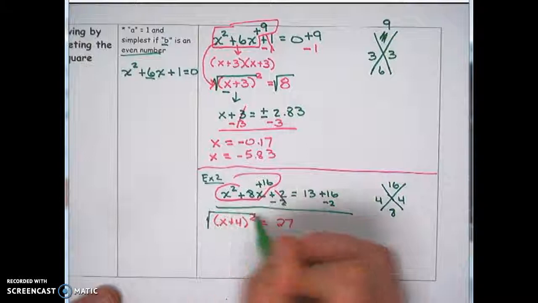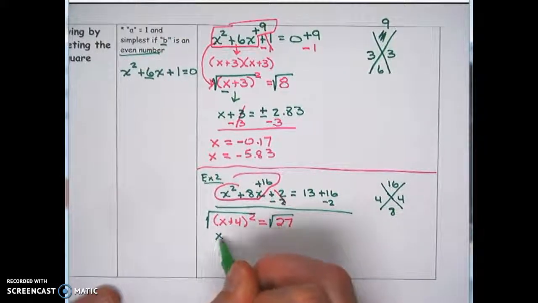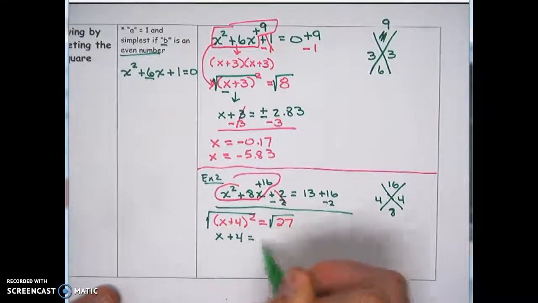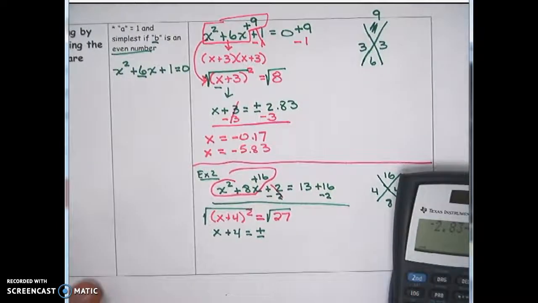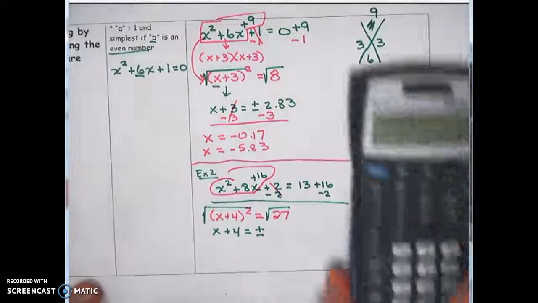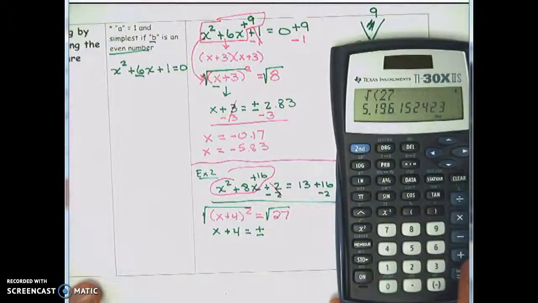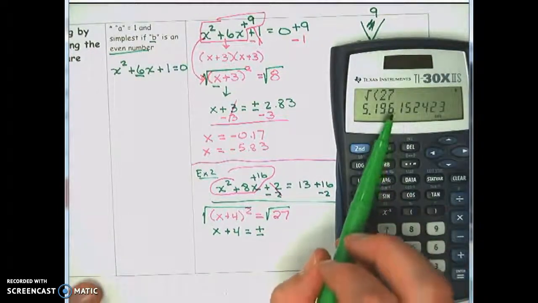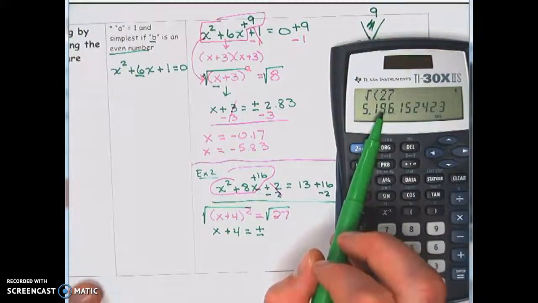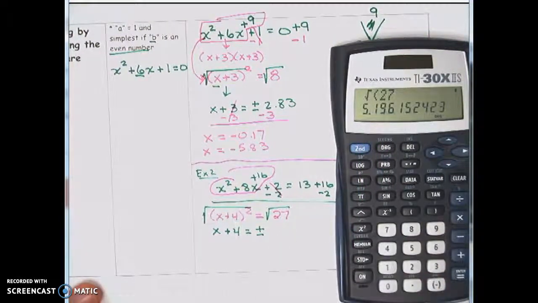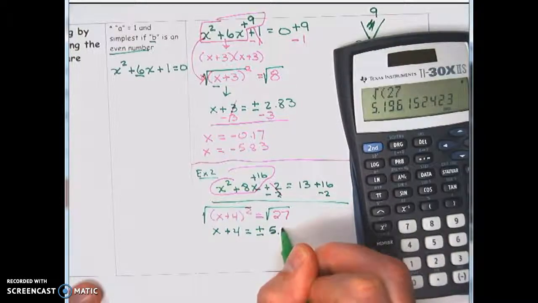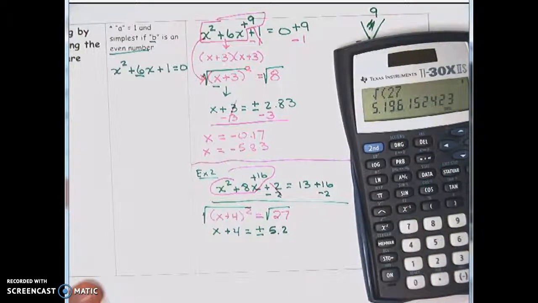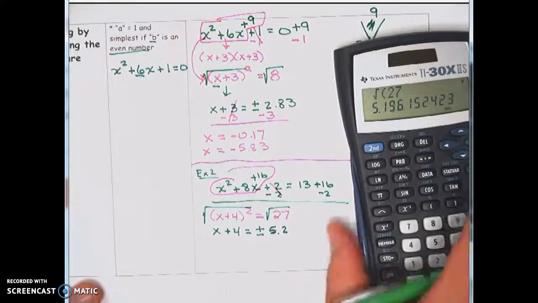From here, we're just going to square root both sides. I'll just finish it up for completeness' sake. Just remembering that after I square root, I always have to have a plus minus. The square root of 27 is 5.19. Because this is a 6, I'm going to round this up. When I round the 9 up, it rounds this up. So this becomes 5.2. So even though I normally have 2 decimal places, this is going to be 5.20, which is the same as 5.2. So I'll just leave it like that.